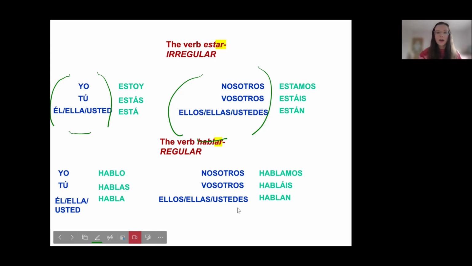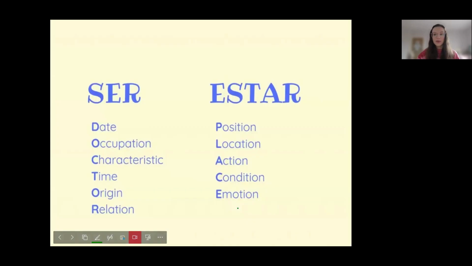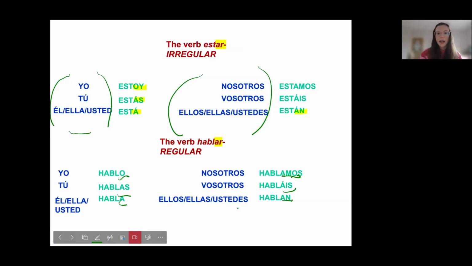So let's look at an example of an AR verb. So the regular verb here, hablar. I'm just going to delete that. Perfect. So you can see we've got the endings o, as, a, amos, áis, an. If you want to revise the present tense, there is another video on that. Okay. The simple present tense AR ending regular verbs. You can see that estar pretty much follows this rule, but it has the accent. Okay, so you must add the accent when you're writing and you must pronounce it.